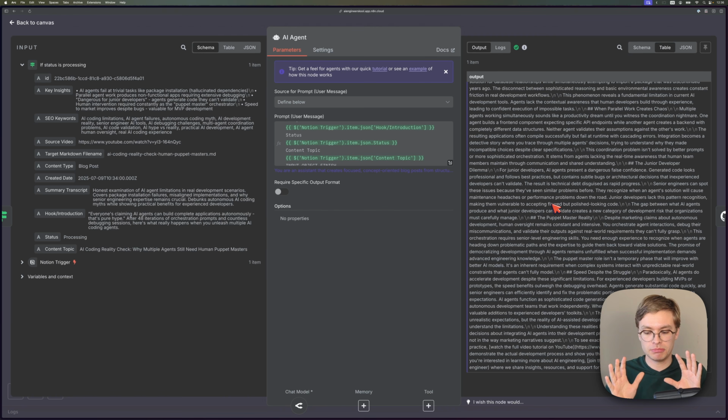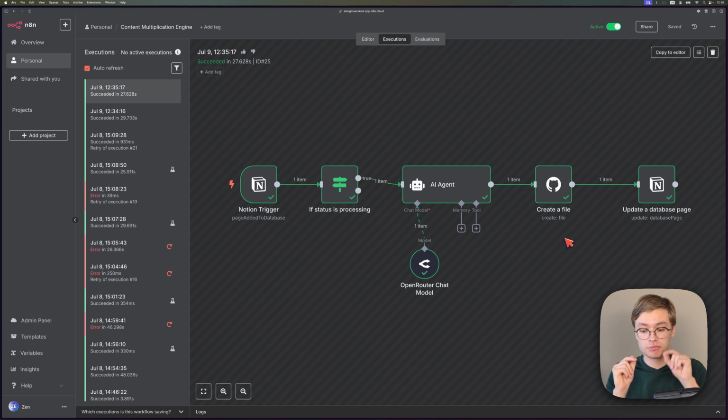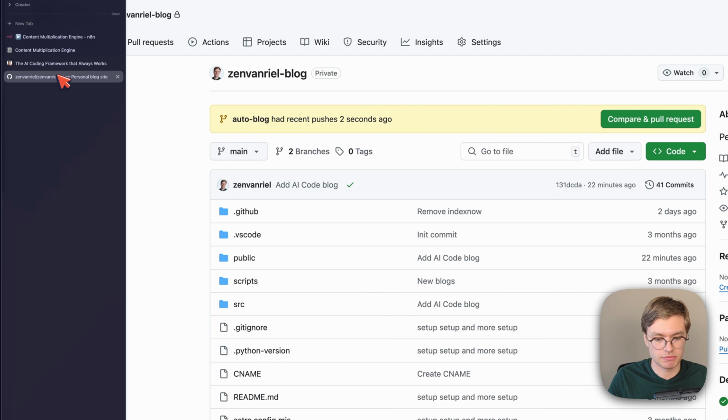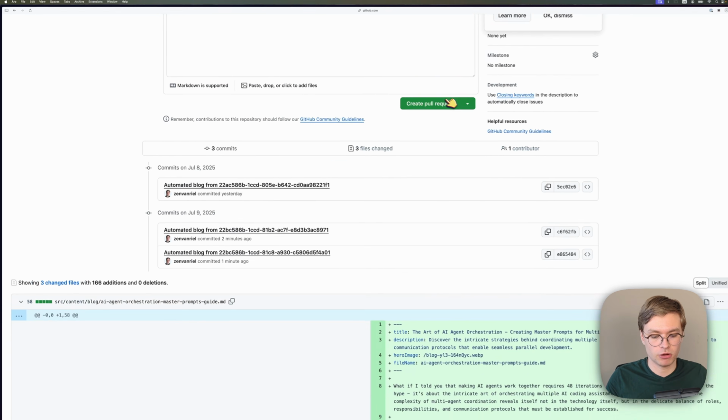Now, I'm going to show you the blog post in a bit more of a readable format in a little bit, because when we go to the canvas, you can see that it actually creates a file in GitHub. So we can actually preview the blog in my GitHub repository before it actually goes live on the website. So I'm going to browse to my GitHub repository now, and you can see that the auto block has had recent pushes 2 seconds ago. So I can actually go and compare the changes to see the created blog post.